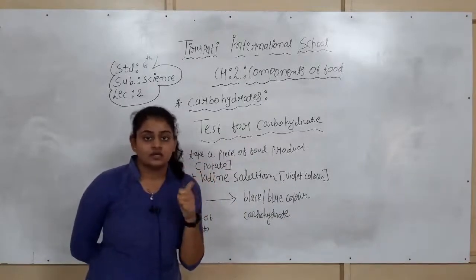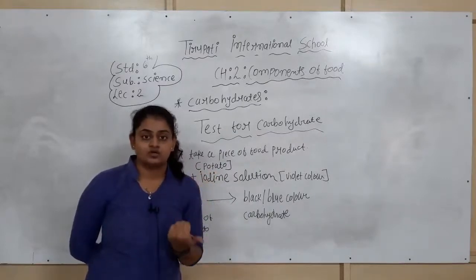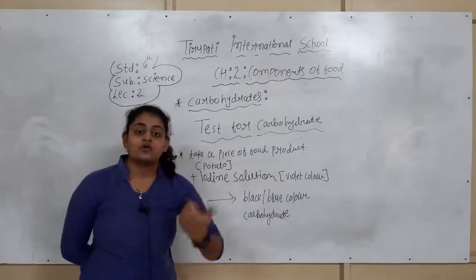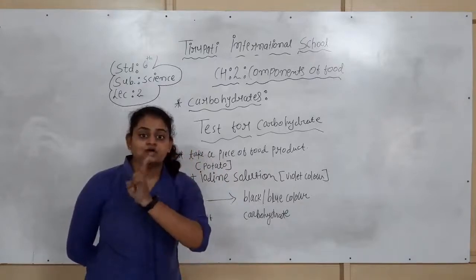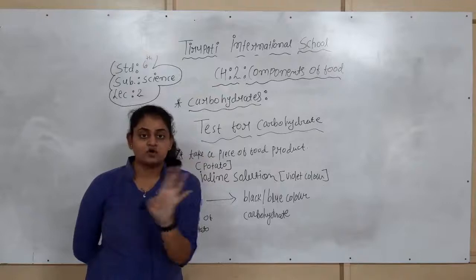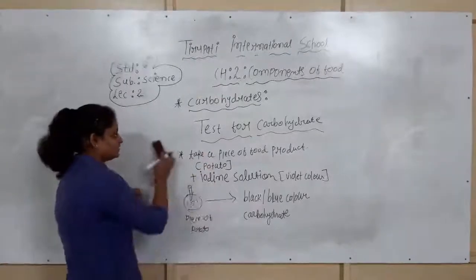You can see that these carbohydrates show a black or blue color, which gives the assurance that carbohydrates are present in it. If it is not converted into black or blue color, there is no presence of carbohydrate. So this is it for the carbohydrates.